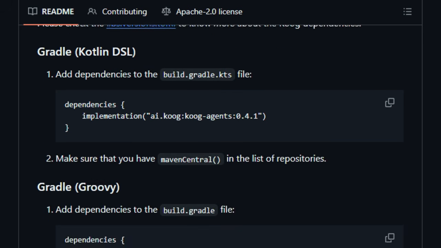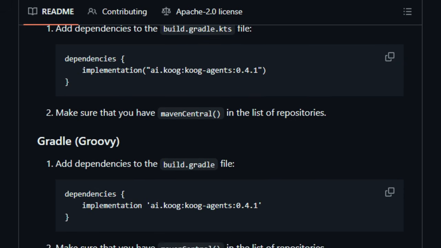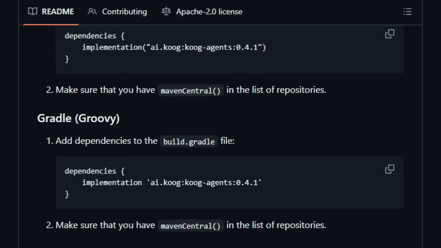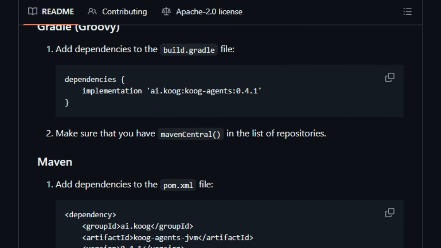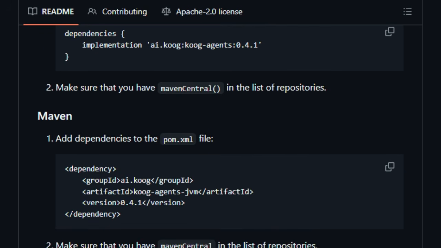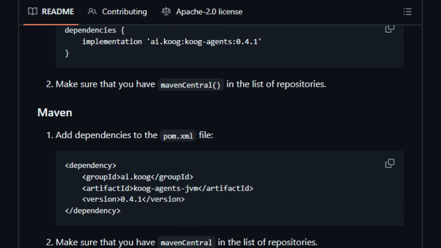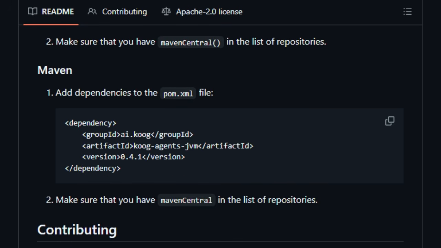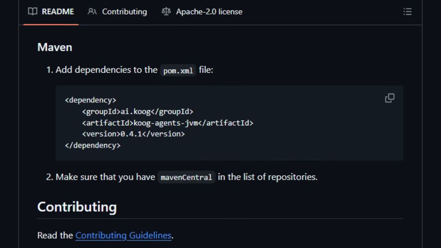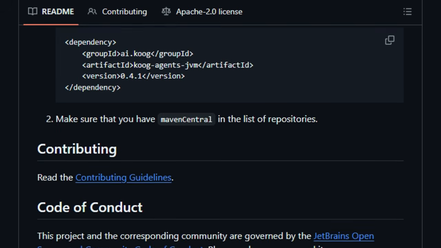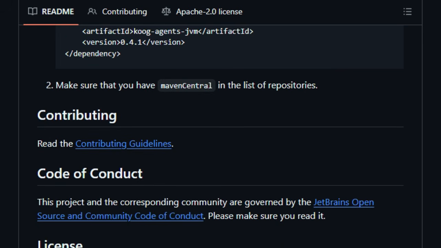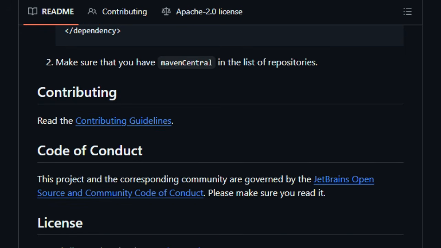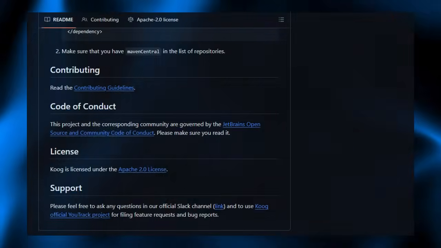And deploying these agents across platforms is effortless. JVM, browser, backend, mobile, and even iOS, all supported thanks to Kotlin multi-platform. In summary, Koog isn't just another AI agent library. It's a polished, production-ready framework that brings stability, control, and transparency to agent engineering in a Kotlin-first environment. From context handling to observability, from workflow control to multi-platform deployment, Koog gives developers the power to build reliable and intelligent agents with confidence, straight out of the box.